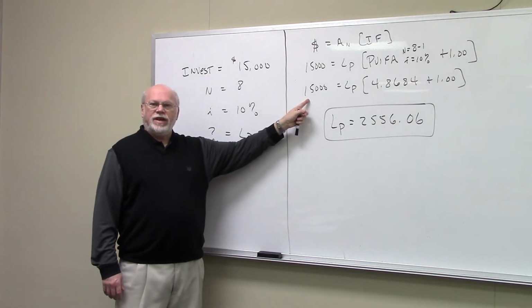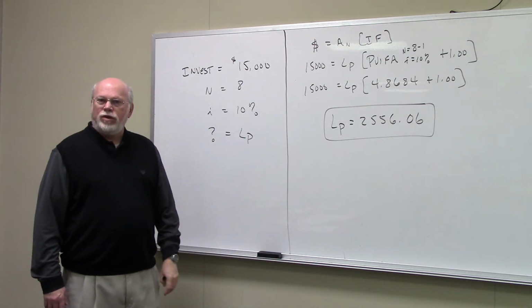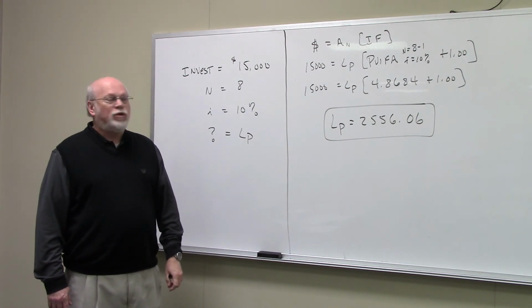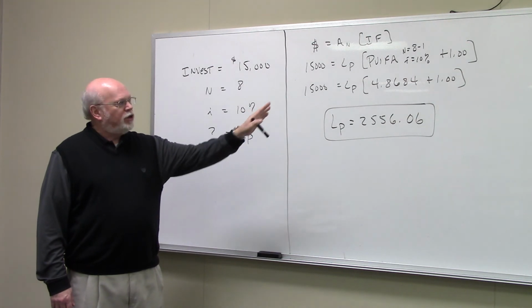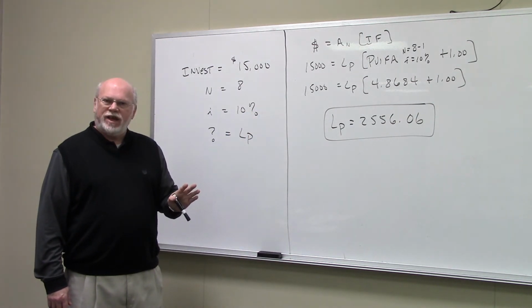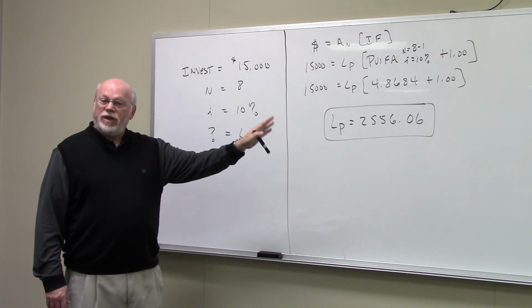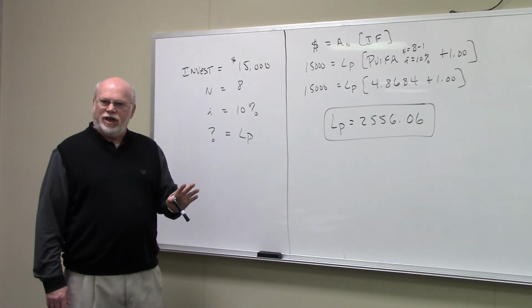So we would take 15,000 and set that equal to whatever we're looking for, the value of the annuity in this case, multiplied by our PVIFA. Now, if you look up 7 and 10% on your PVIFA table, you'll find that it's 4.8684. Add 1 to that, that's the PVIFA for this annuity due, which is 5.8684.